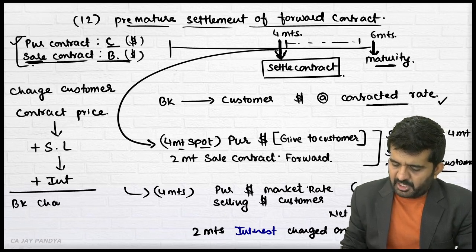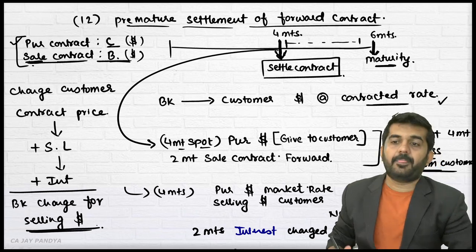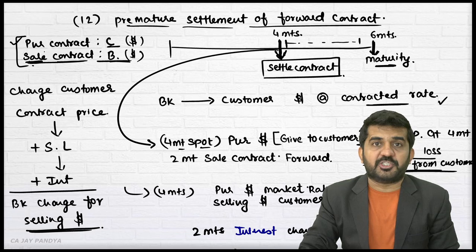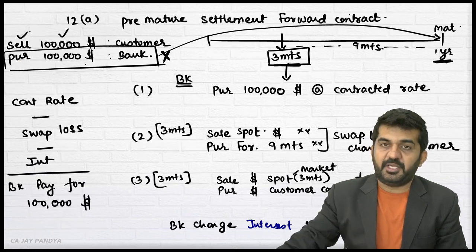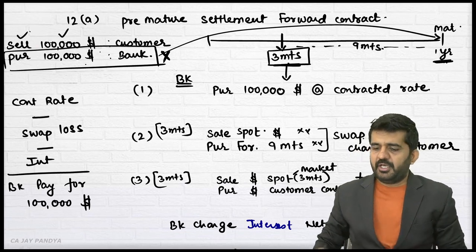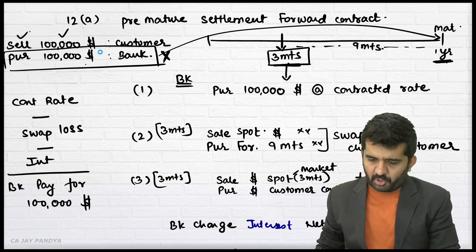The bank will charge this for selling; the bank is selling dollars. This is premature settlement of a forward purchase contract of the customer. This is premature settlement of a forward sale contract of the customer. This is cancellation, extension and premature settlement of a forward contract.